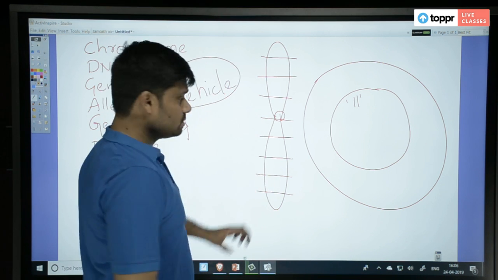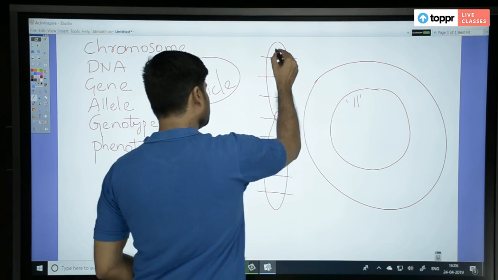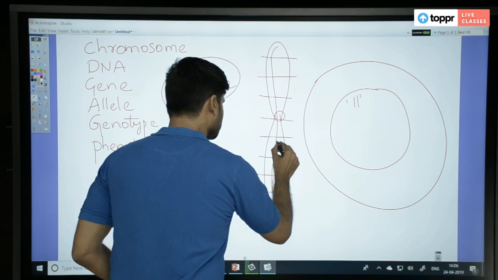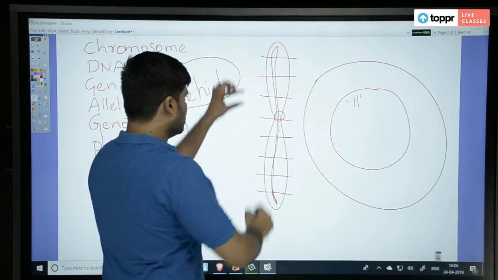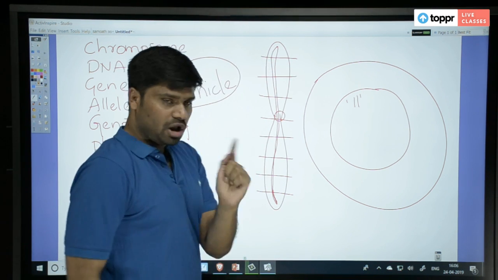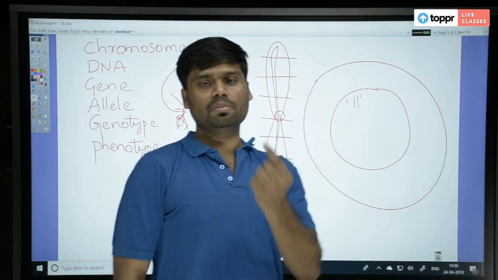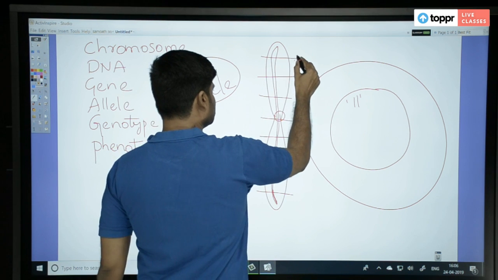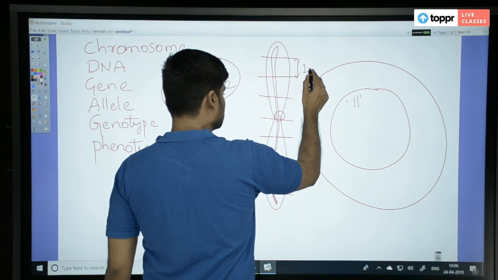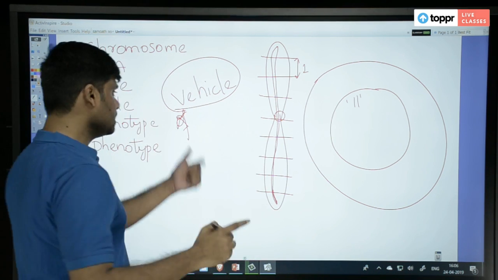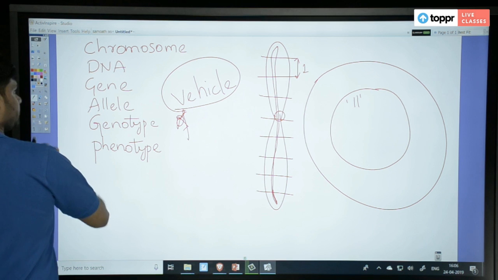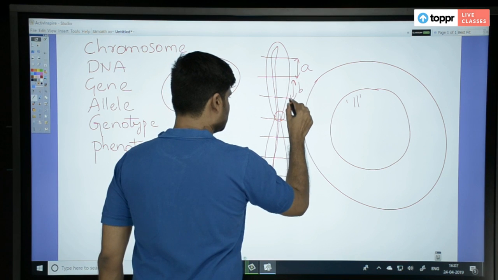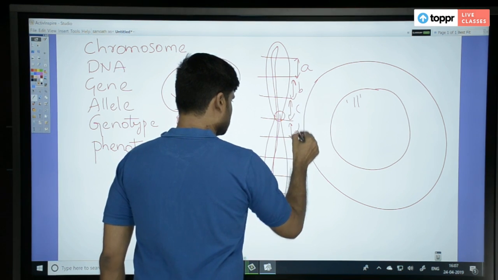So at every location on the chromosome there are genes. The chromosome has DNA inside, double stranded DNA, right? So at every point of the DNA, a small bit of DNA is nothing but a gene, isn't it? A small bit of DNA is a gene. Fine. Therefore, maybe this particular one is gene number 1, not 1 again, because for chromosomes we are giving 1 to 3. Here let us give some other name: A, B, C, D, like this.